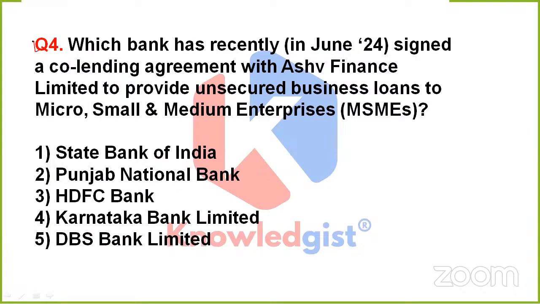So now, coming to the next question, which is asking, which bank has recently signed a co-lending agreement with Ashwa Finance Limited to provide unsecured business loans to the micro, small and medium enterprises? So the question is asking the name of that bank. What has it done? It has signed a co-lending agreement with Ashwa Finance Limited so as to provide unsecured business loans to MSMEs. So is it State Bank of India, Punjab National Bank, HDFC Bank, Karnataka Bank Limited, or option 5, that is DBS Bank Limited?